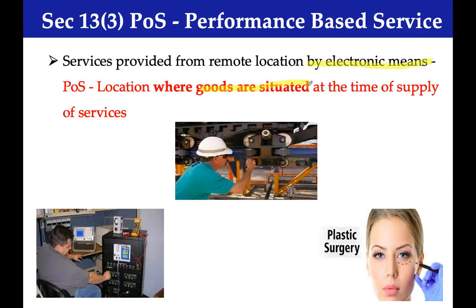So the place where the asset is located, that would become your place of supply. Why I want to highlight all this is that with a single set of facts in hand, we can repeat as many questions as possible.